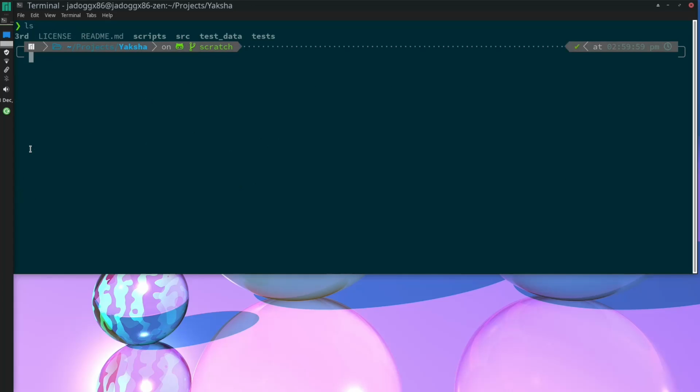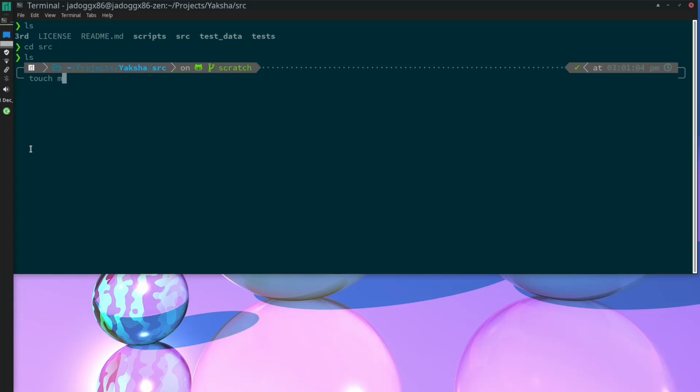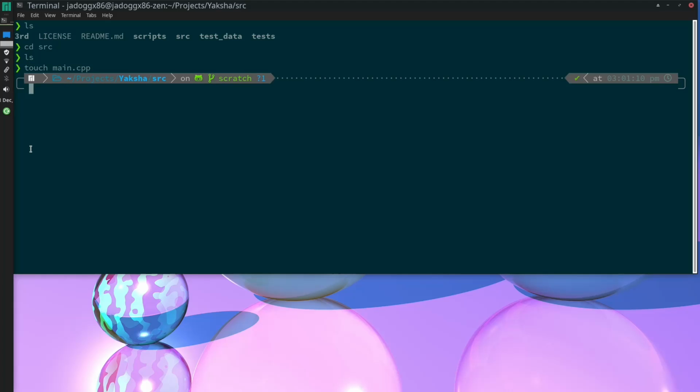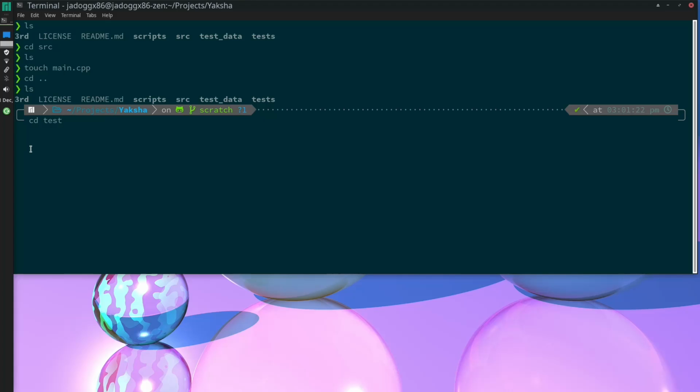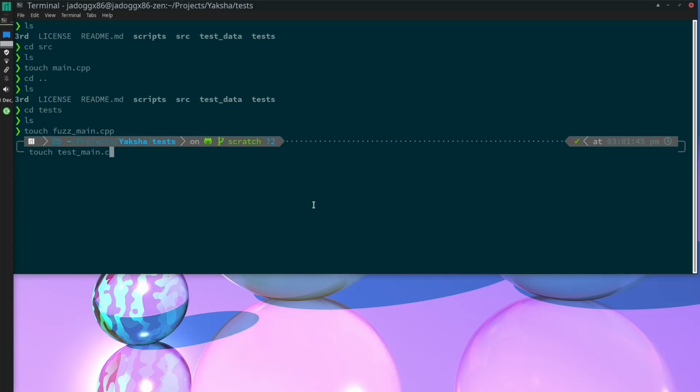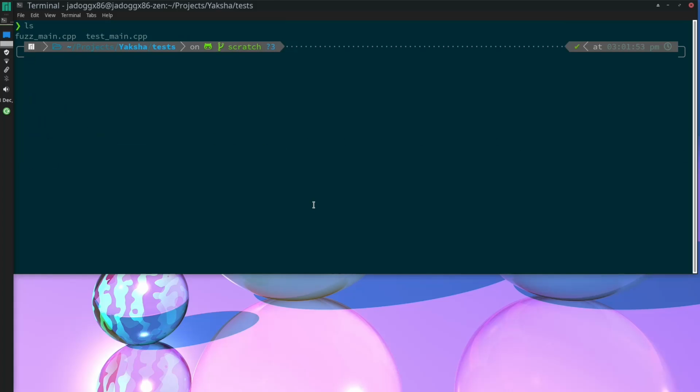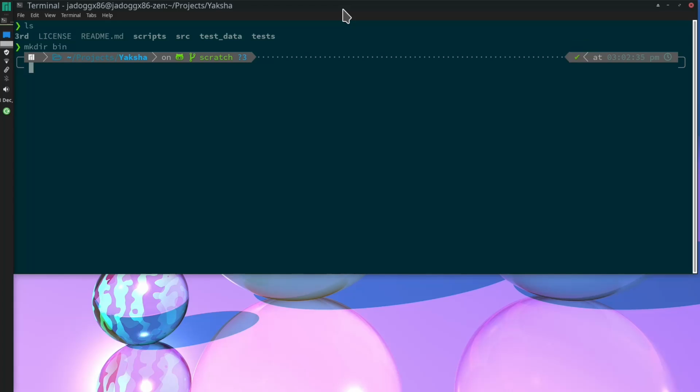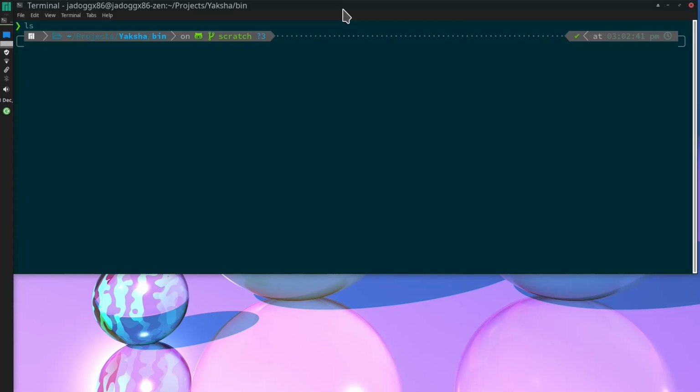Okay, that's done. All right, now I'm going to create these 3 CPP files, starting with main CPP, and then first main and test main. So these 3 CPP files are, I'm just going to show you the kind of structure of how things are going to look. Before I forget, let me add the bin folder real quickly here.